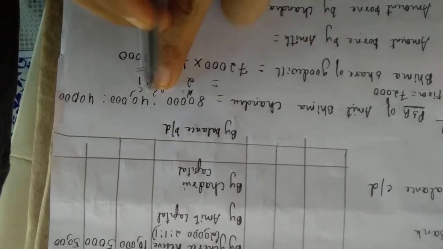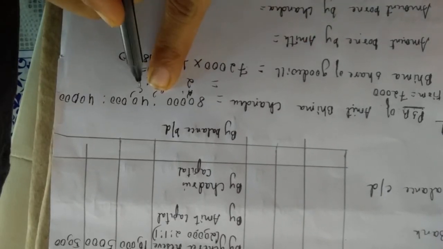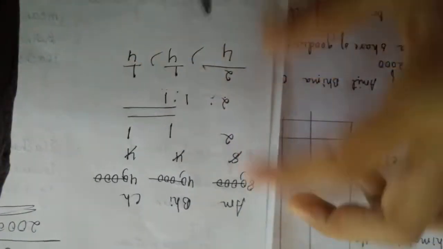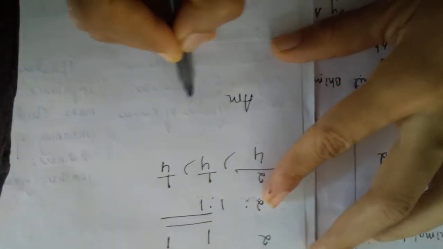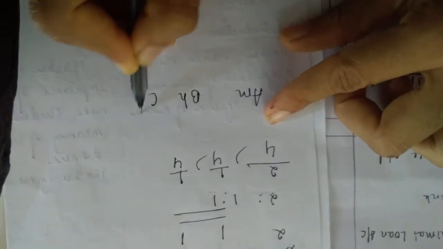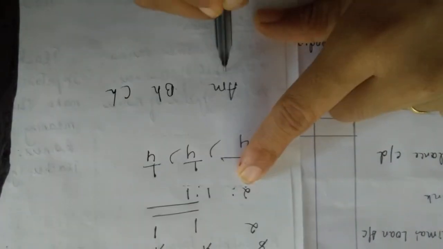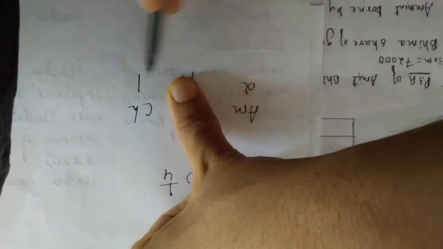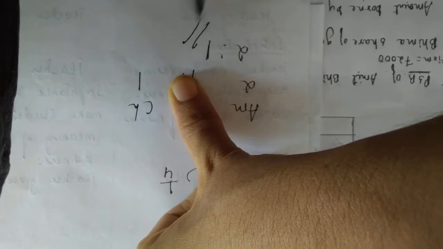See here, when Bhima retires, what ratio remains? I will just show it to you once again. Amit, Bhima, Chandru. The ratio you calculated is 2:1:1. Bhima retires. What is the ratio remaining? This remains, so 2:1. Isn't it?